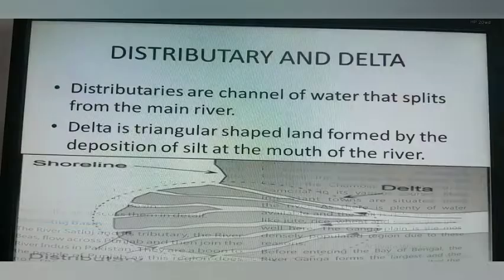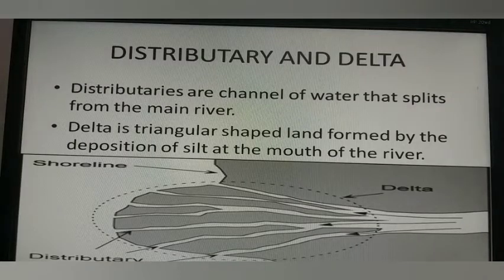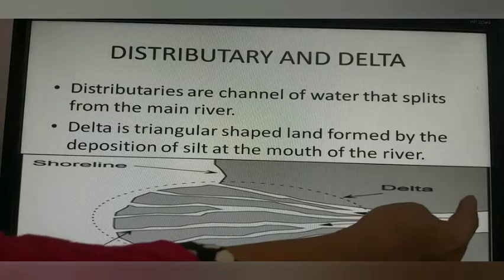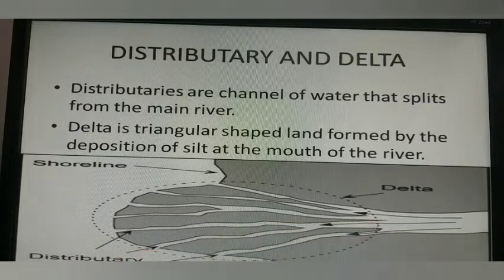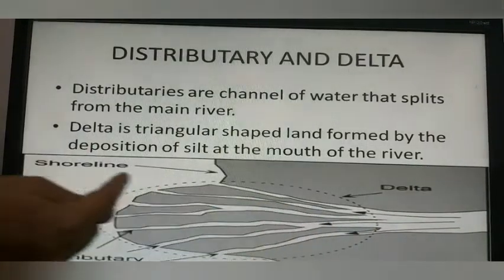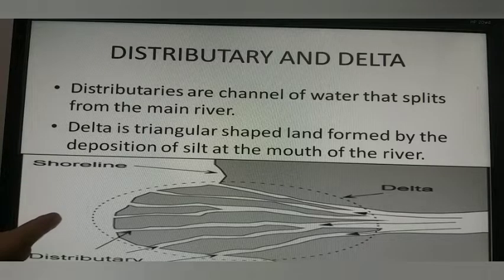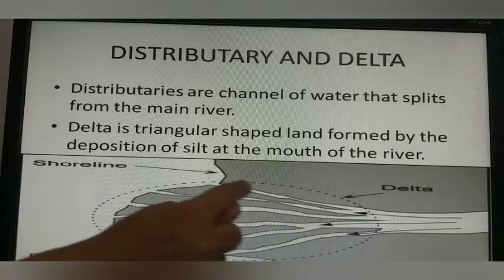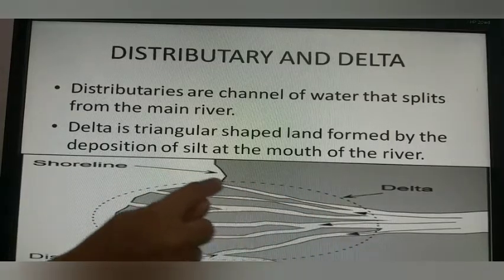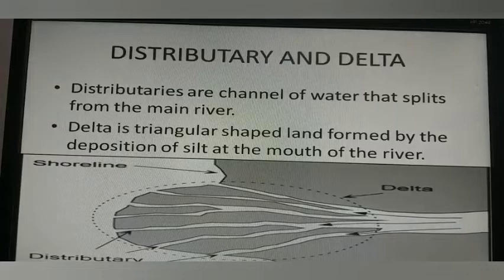Now we are going to read about the Ganga Basin. But before reading, let's discuss two more new terms, that is distributary and delta. Now, as you can see, this is the main river. But when a river is about to meet a large water body like a sea or ocean, then it splits into small channels of water. These small channels are known as distributaries.